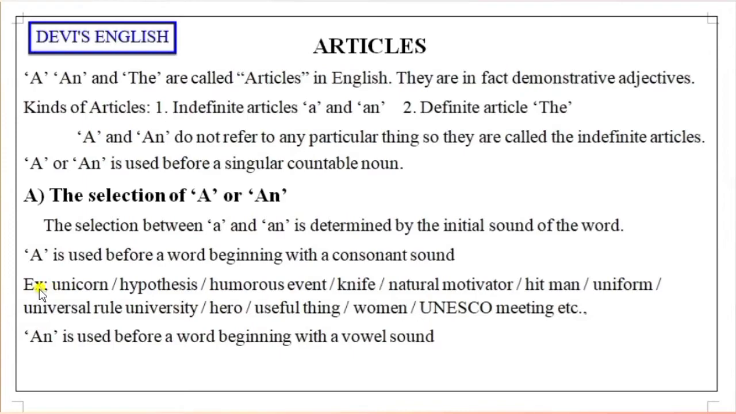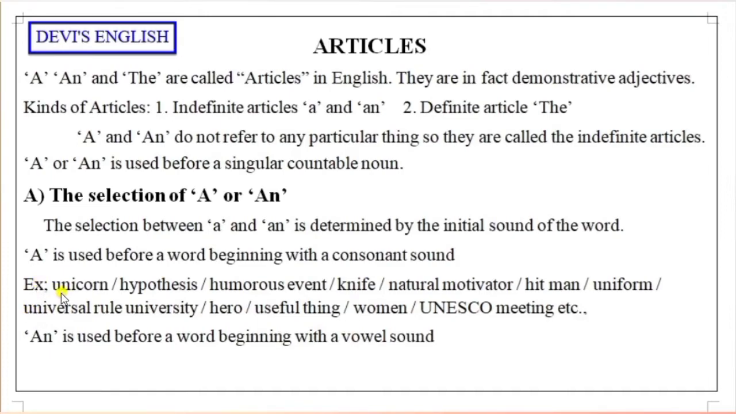For example, I am giving you some keywords here. According to them, you can easily identify when we use a. Unicorn, hypothesis, humorous event, knife, natural motivator, hitman, uniform, universal rule, university, hero, useful thing, woman, UNESCO, meeting, etc. Before these we use a.